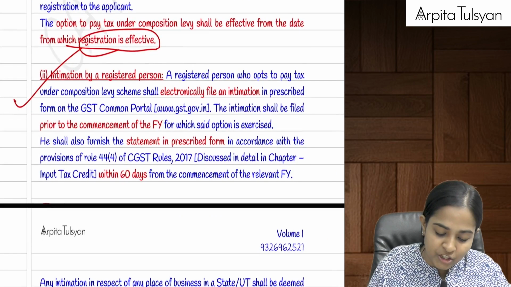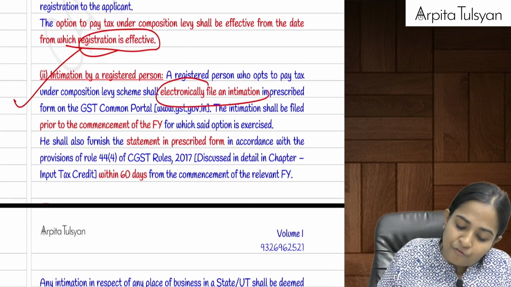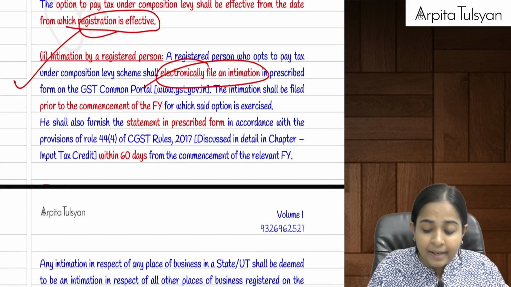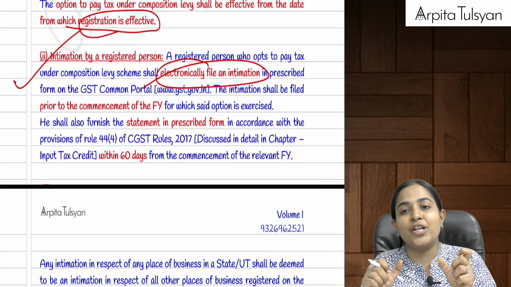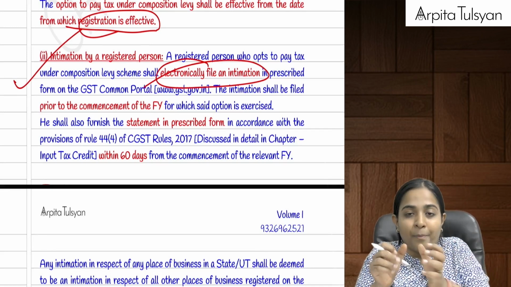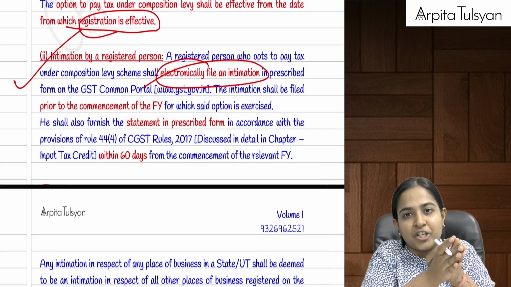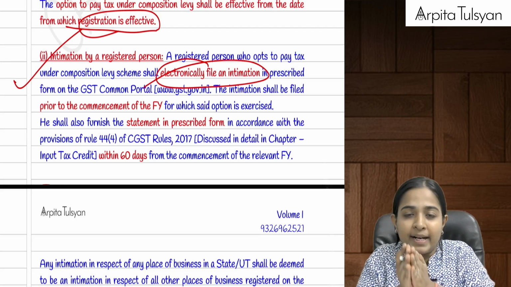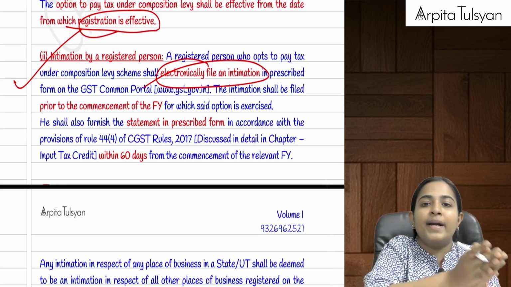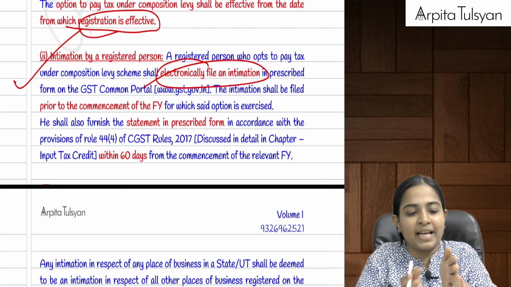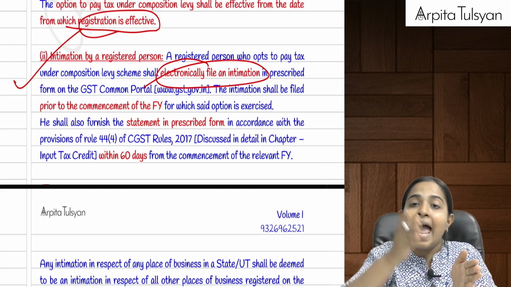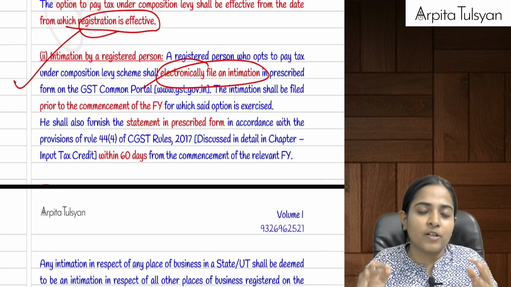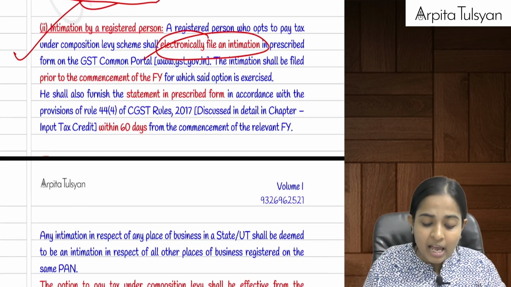Now let's say earlier he was registered as a normal taxpayer, but now he wants to convert himself into a composition person. Then again he will have to file an intimation online on the GST portal. But this intimation should be filed before the commencement of the financial year. I want to go under the composition scheme from financial year 23-24. Before 23-24 starts, I have to submit this intimation, and from 1st April 23-24 you can get yourself registered as a composition person.